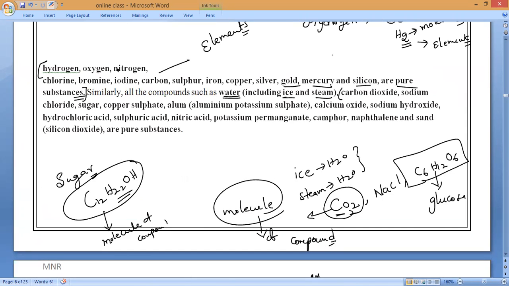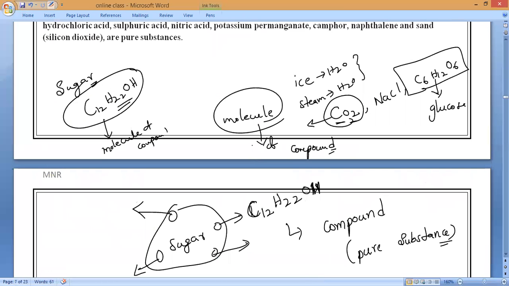These are the examples which we can make. So many examples of matter around us are pure substances. Elements and compounds are examples of pure substances. What are the examples of pure substances? Elements and compounds. That is what you have to remember.